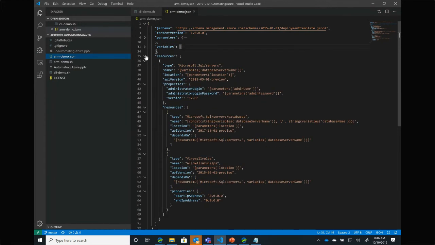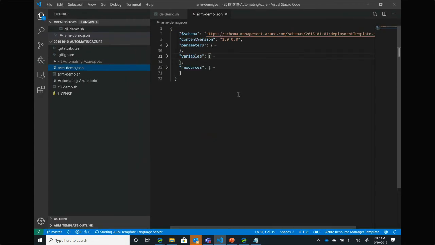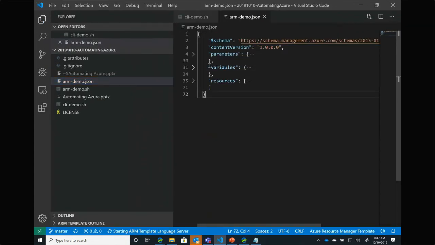These sections define what's going on inside of my ARM template. And I'm going to try to make the font a little bigger for you guys because that was a little teeny. Oops, that's a little too big, I think. So here's my ARM template.